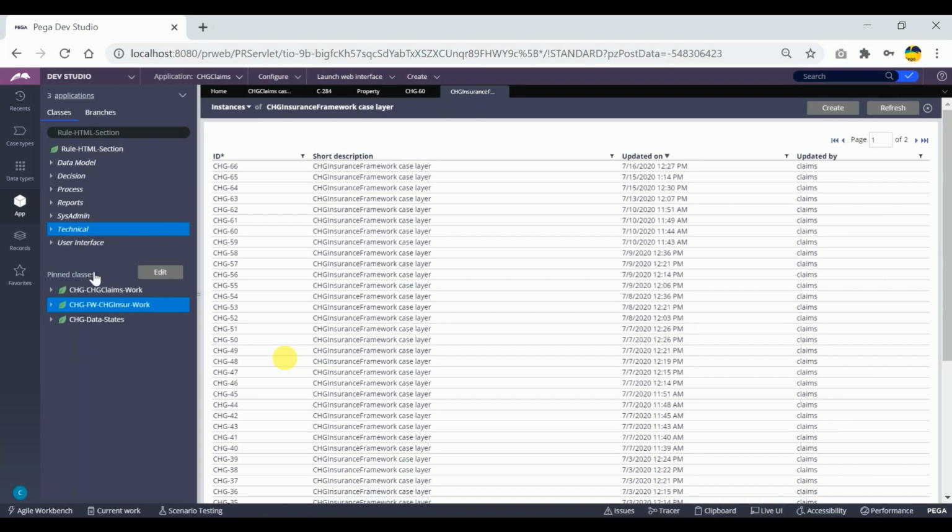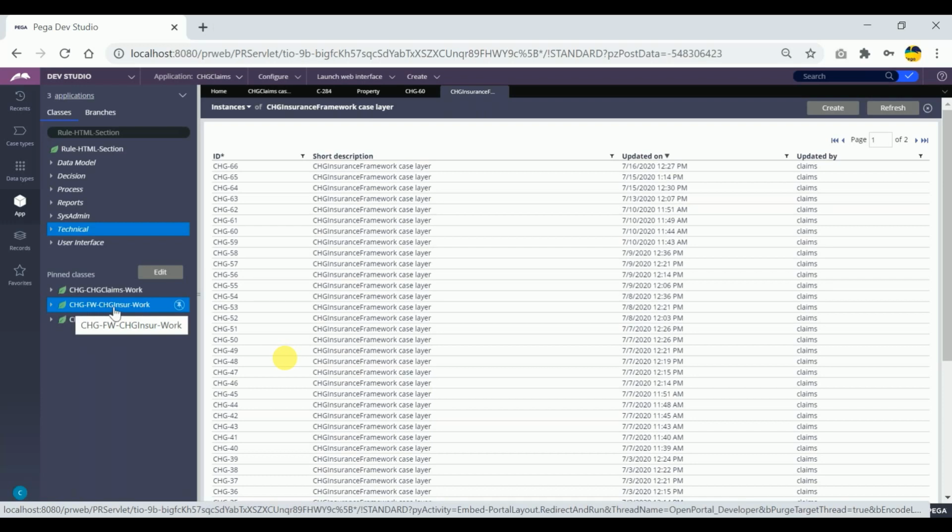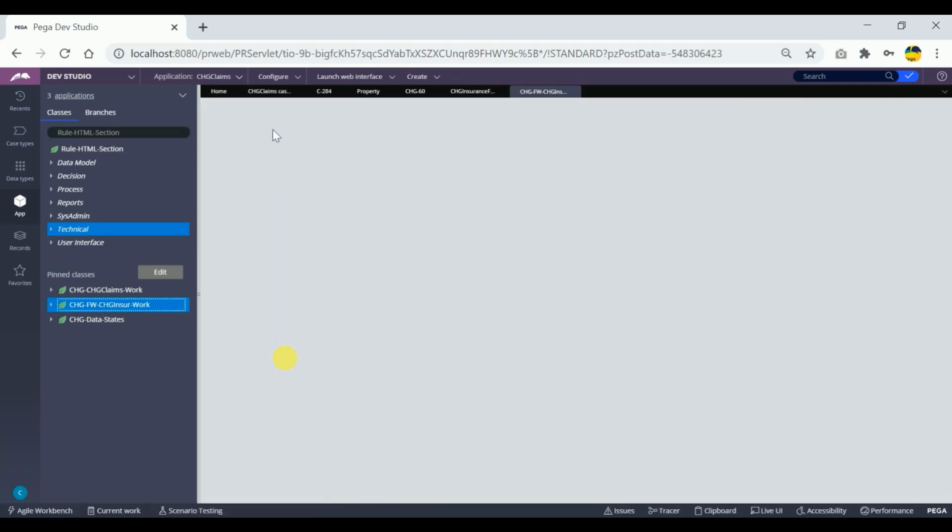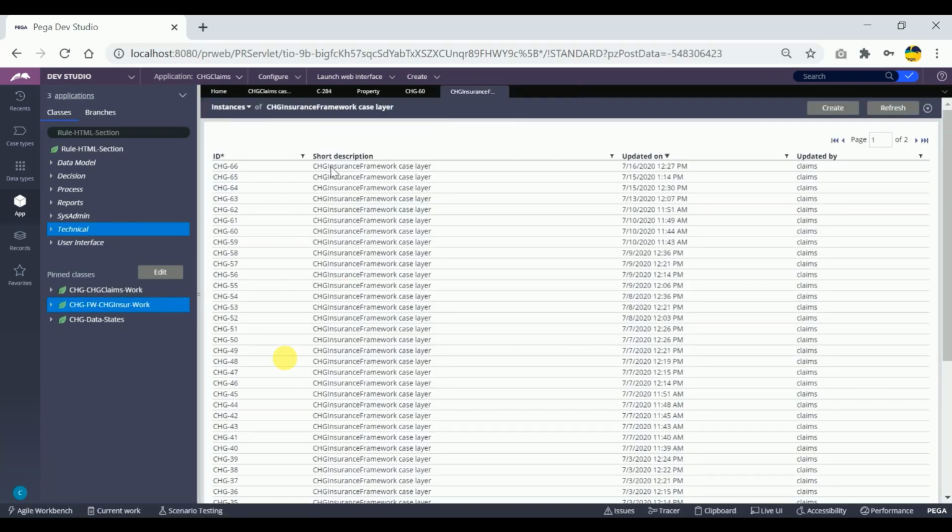As I told you, section is the framework. Any of the sections we create, either in the framework or implementation, have to be stored in their instance class. Instance class here does not mean the instance class for the section or any rule. This will be the instance class only for the work object IDs. So on clicking on this, whatever records we are getting will be the instances.